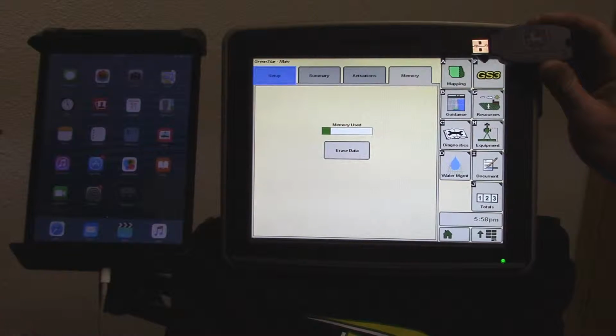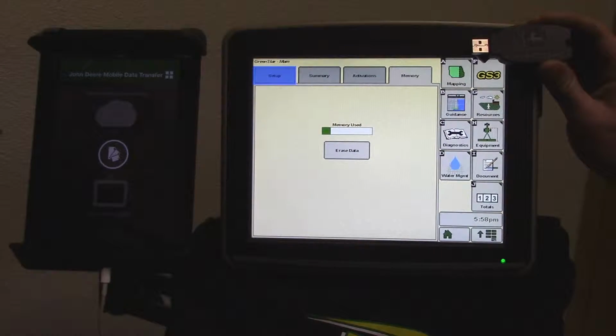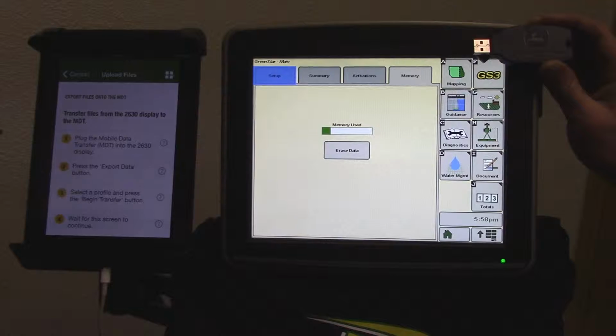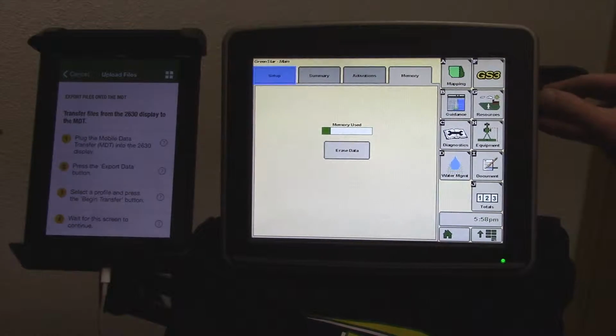Once downloaded, open the app and move the center file icon to which location you want to transfer. Today we're moving the files to the Operations Center, so we swap the file icon up to the cloud. Instructions will appear on your screen, and insert your mobile data transfer device into the USB of the display.